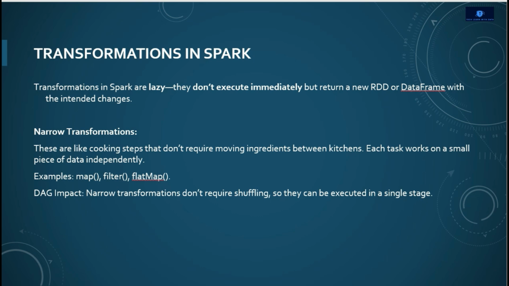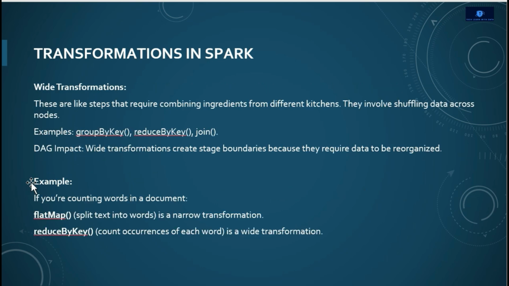The second one is the wide transformation. These are steps that require combining ingredients from different kitchens. They involve shuffling data across nodes. So what is a wide transformation? Wide transformations are steps that require combining ingredients from different kitchens to make a recipe. They involve shuffling data across nodes. Examples are groupByKey, reduceByKey, and join. What is the DAG impact? Wide transformations create stage boundaries because they require data to be reorganized.